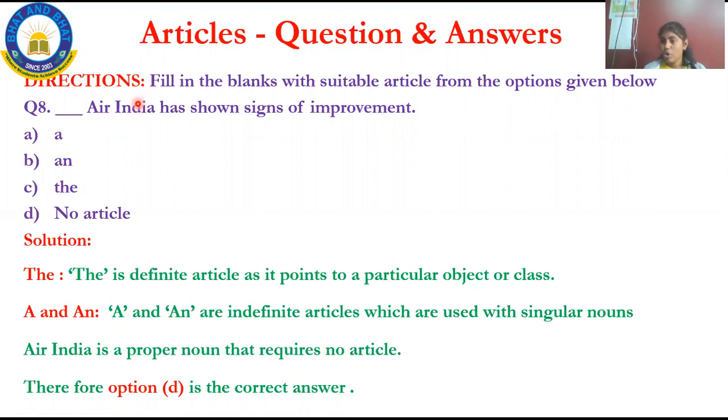What is meant by a proper noun? A proper noun refers to a specific person, place, or thing. Air India is already a proper noun, and it is a grammatical sentence. Air India has shown signs of improvement. A Air India? No. An Air India? No. The Air India? No. It is already a grammatical sentence. No article is required to make the grammatical sentence. So what is the correct option? Option D, that is, no article should be placed in that sentence. This is how you have to answer. I hope you all understood. We'll move on to the next question.